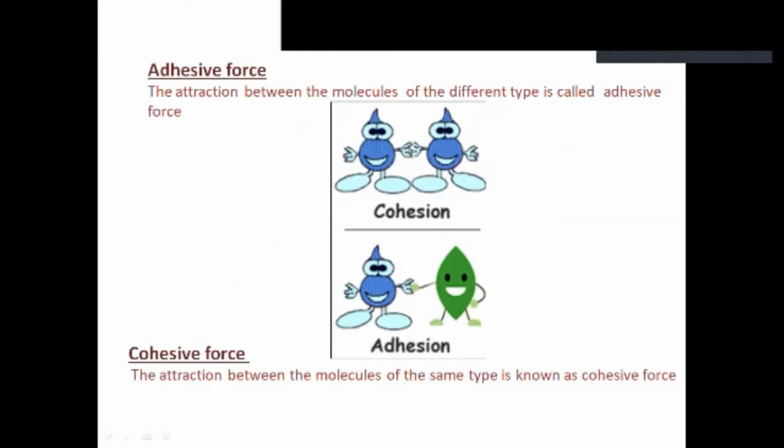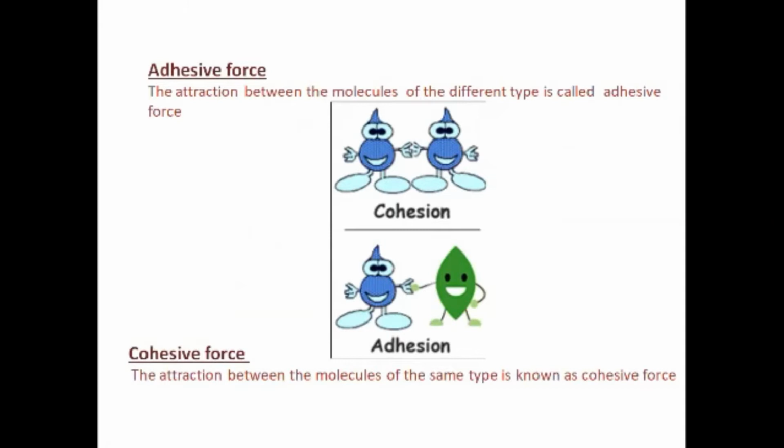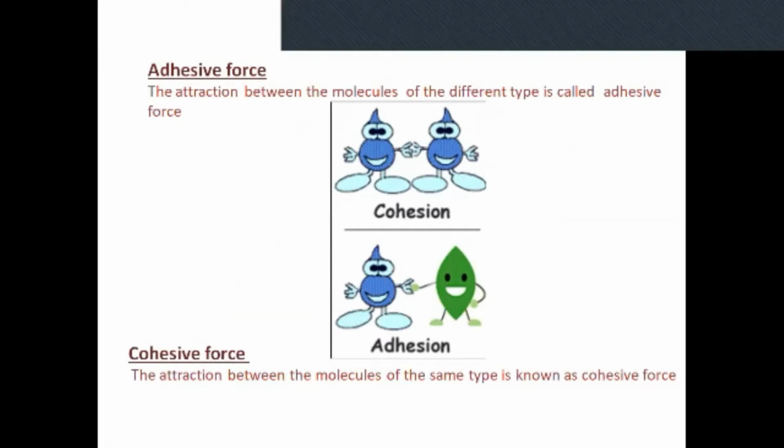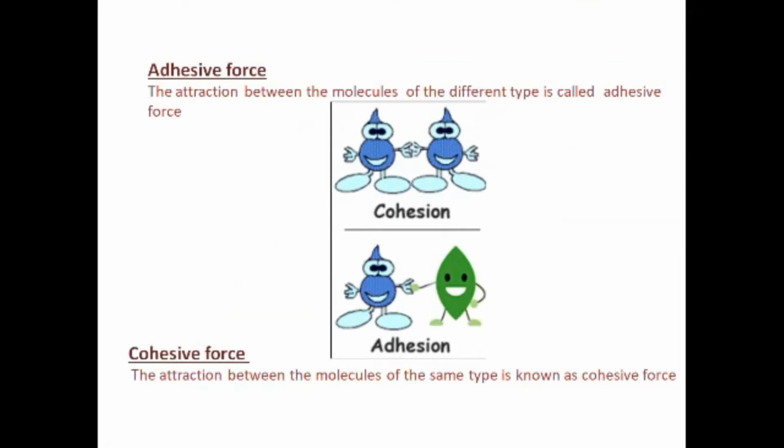The attraction between molecules of different types is called adhesive force, and the attraction between molecules of the same type is known as cohesive force. In cohesion, there are the same type of molecules. In the figure, we can see that in cohesion there are the same type of molecules, but in adhesion there are different types of molecules.